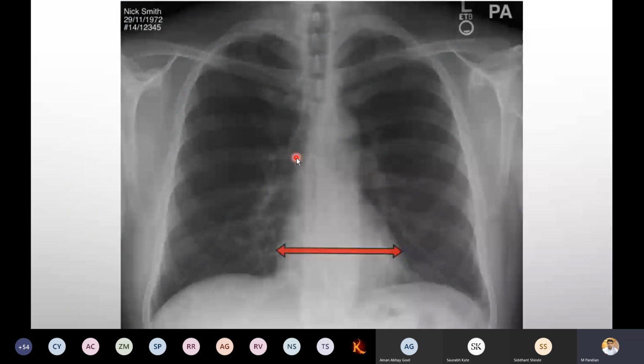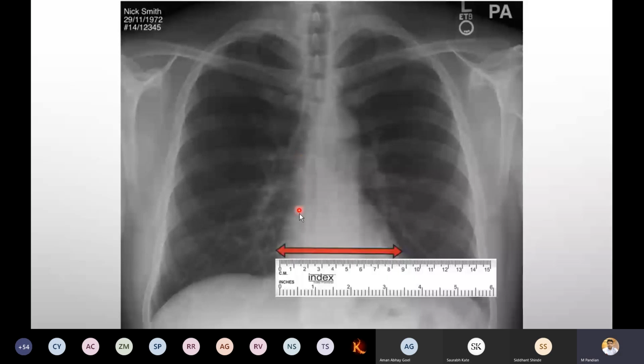Now, how to measure this? Listen carefully. When you are going for viva voce, you have to carry a small scale. We place the scale like this, start from 0, and somewhere you will get the particular size of this heart. Everybody with me? It is important.